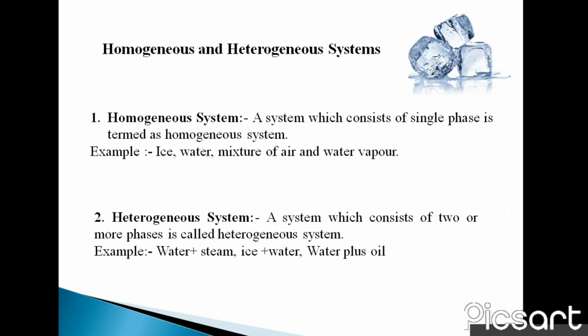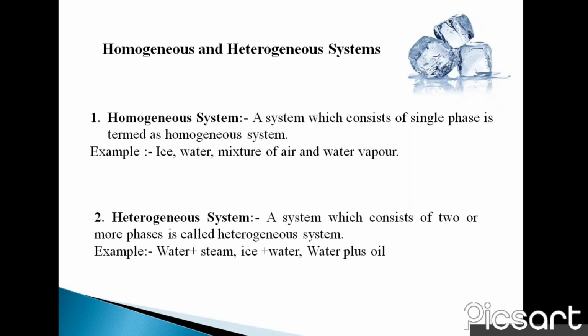Homogeneous and heterogeneous system. First one, homogeneous system. A system which consists of a single phase is termed a homogeneous system. It is defined as a single unit. Example, ice, water, mixture of air and water vapor.